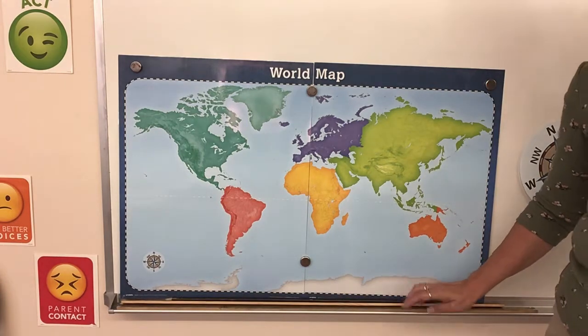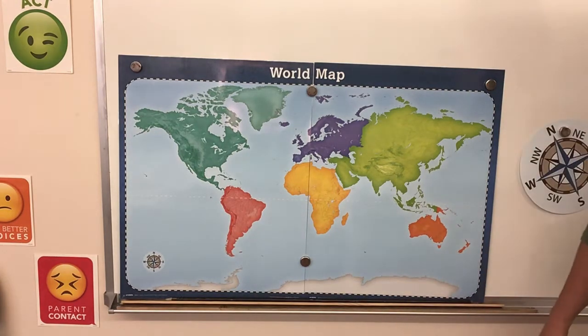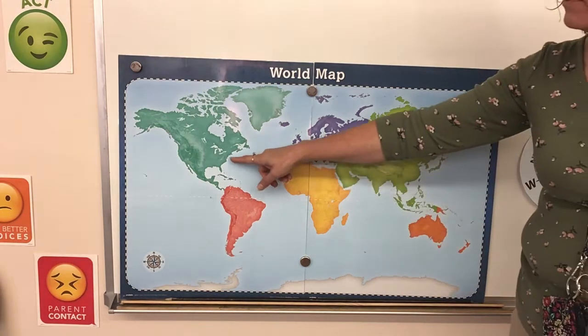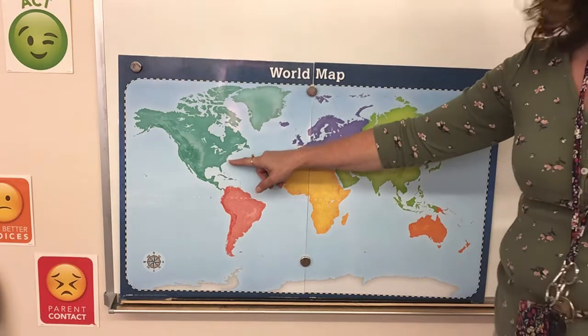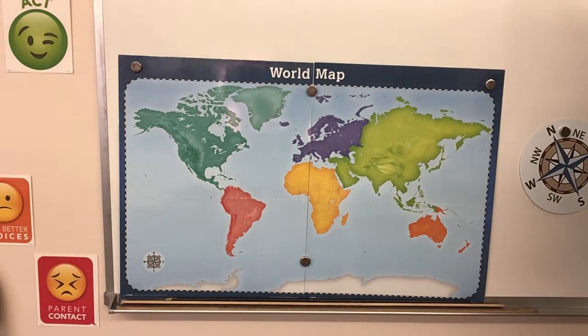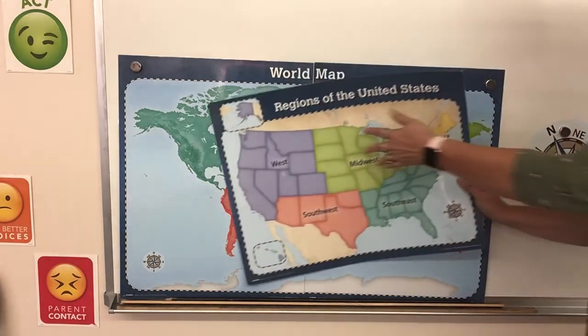Yes? What's the ocean that we usually go to? Atlantic, because this is the United States, and you go to Ocean City, that would be your Atlantic Ocean. Unless you're in the Bay part, because there is the Chesapeake Bay. When you're over that way, you can go to the Bay side, I think. But I'm pretty sure a lot of you probably go all the way to the Atlantic side.